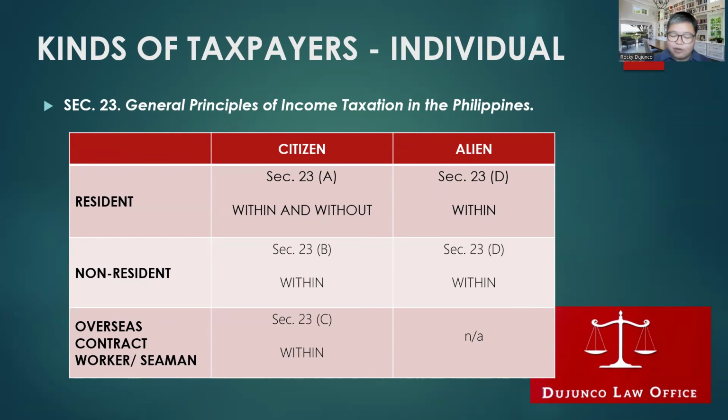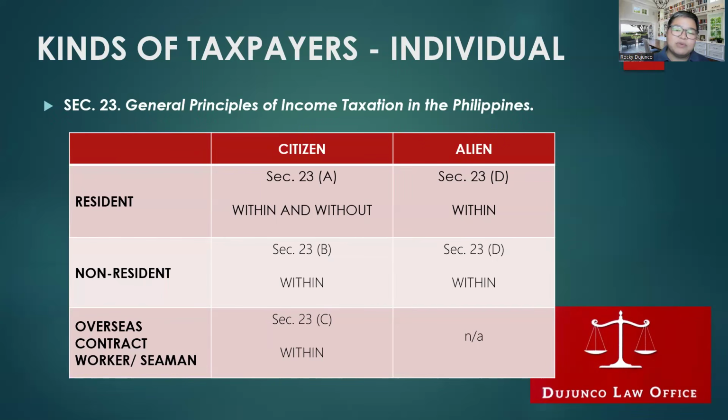Okay? So for Section 23, General Principles of Income Taxation in the Philippines. This table is supposed to help you better understand and remember what is taxable for individuals as regards their income taxes. So as you can see in the columns, the column headers are citizens and aliens, because there are three factors considered when it comes to general principles. The first one is citizenship.